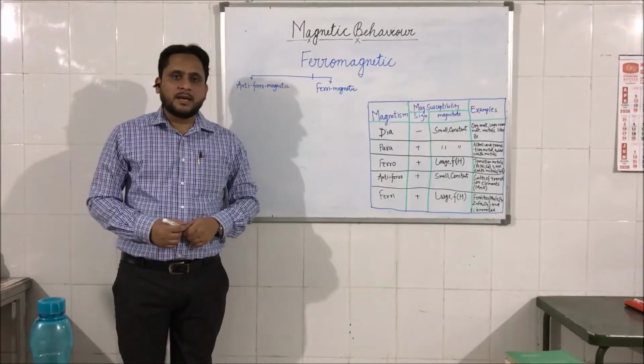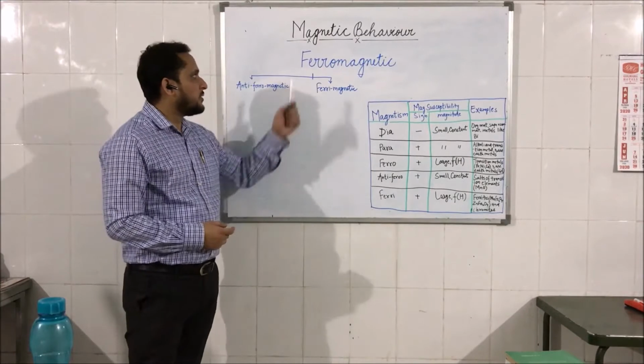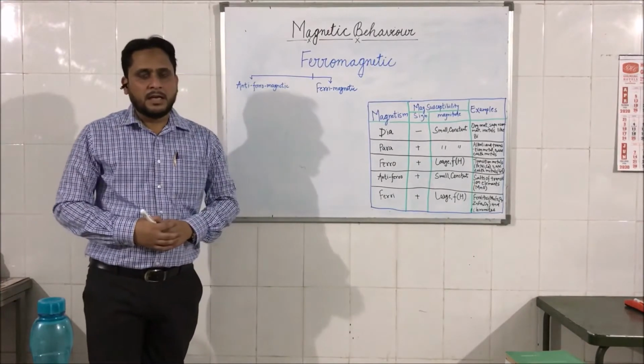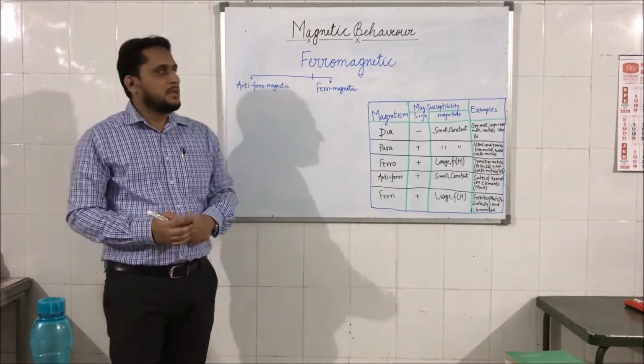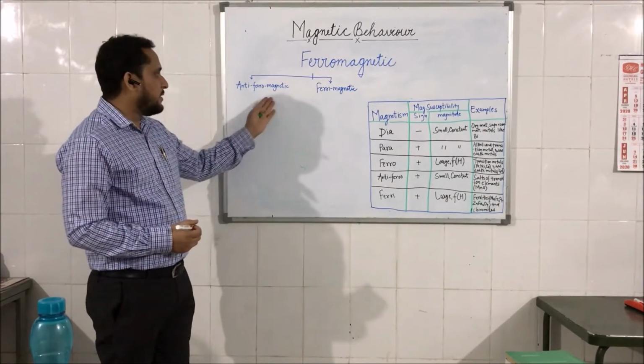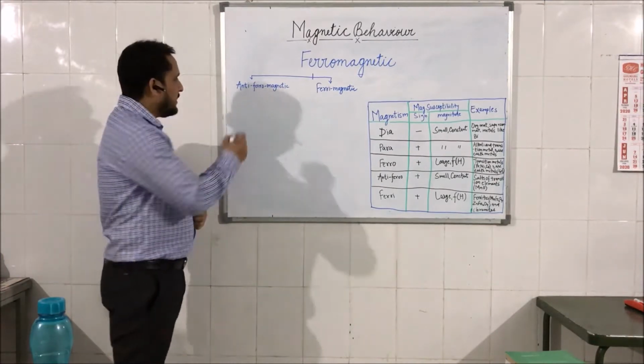I welcome you all again in the second session of our lecture on magnetic behavior. Here we will discuss the subcategories of ferromagnetic materials. The ferromagnetic materials are divided into two subcategories, antiferromagnetic and ferrimagnetic materials.